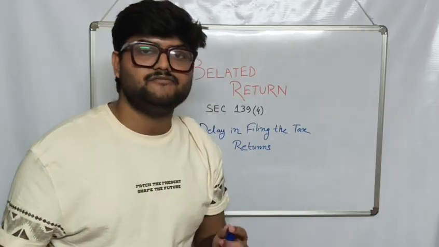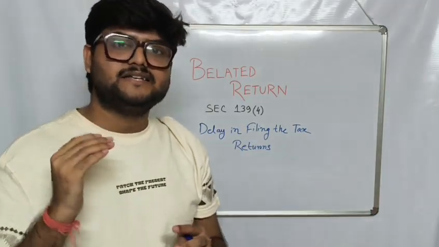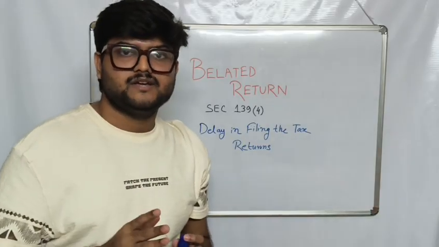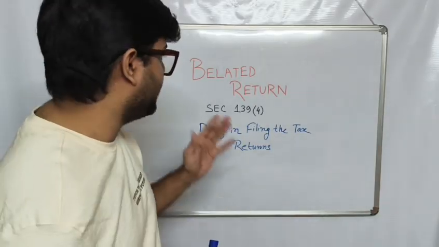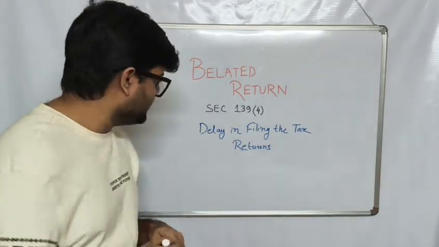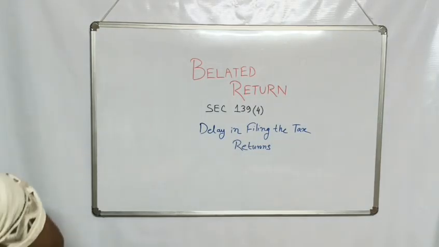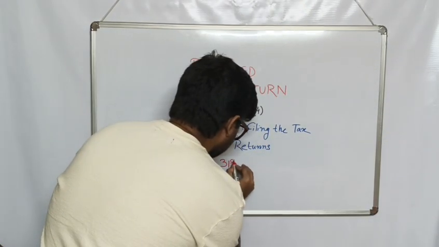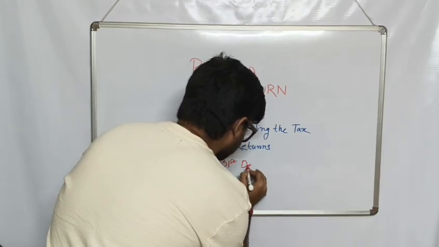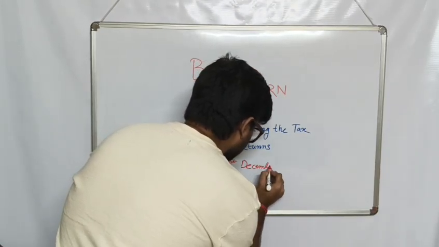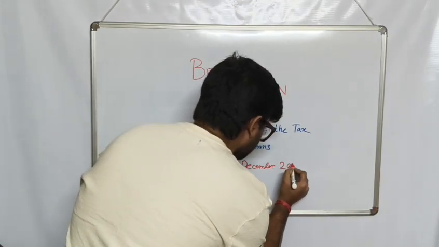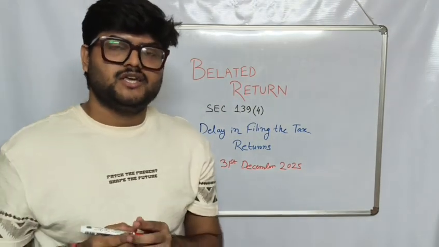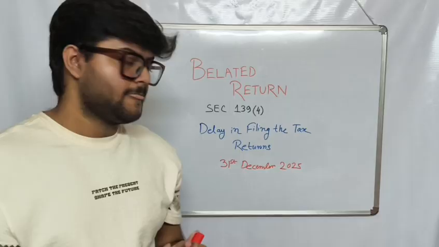But if you have failed to file the returns by 15th September 2025, the extended timeline, that is the date, will be 31st of December 2025. So this is the date by which you have to file your tax return.